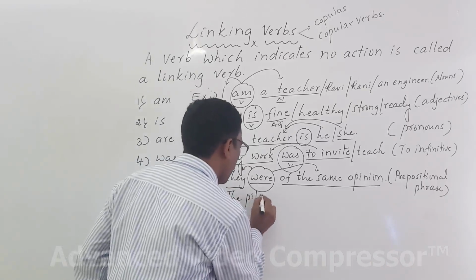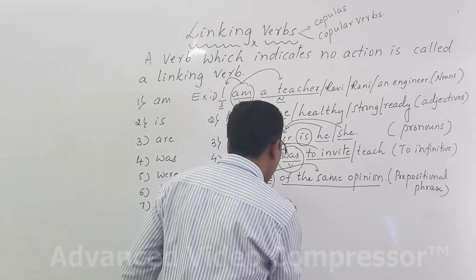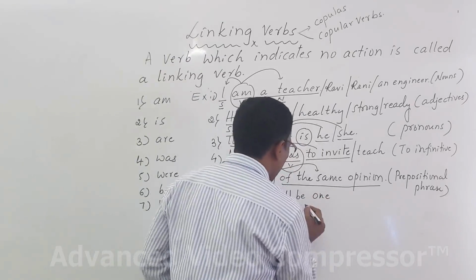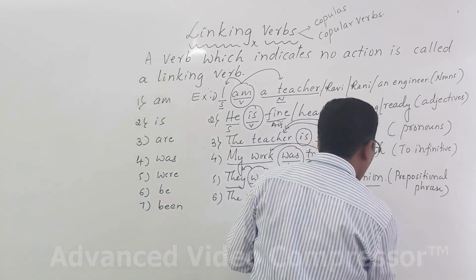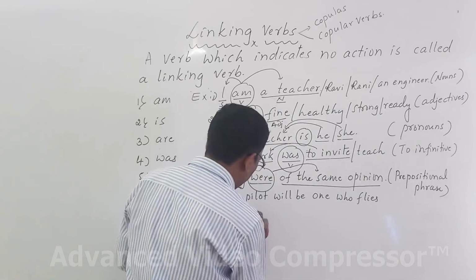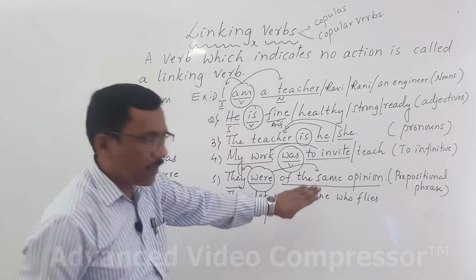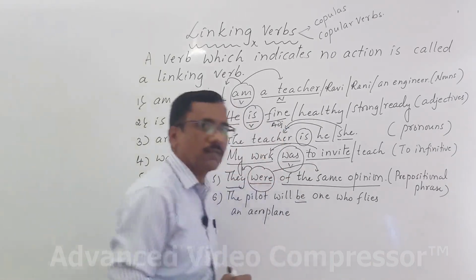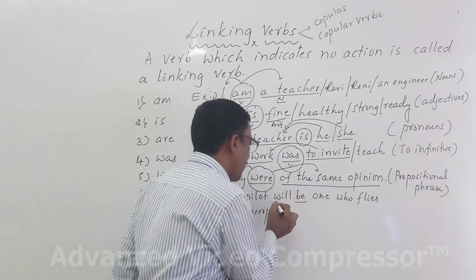Then last one, the pilot. You know that the pilot will be one who flies an aeroplane. Here, what is the linking verb? Be is the linking verb. And what is will here?